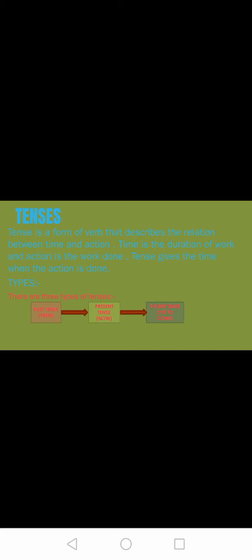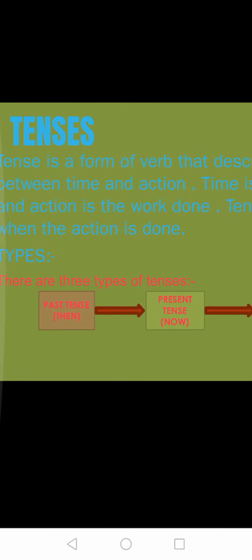Tense is a form of verb that describes the relation between time and action. Time is the duration of work and action is the work done. Tense gives the time when the action is done. Tense is a form of verb.